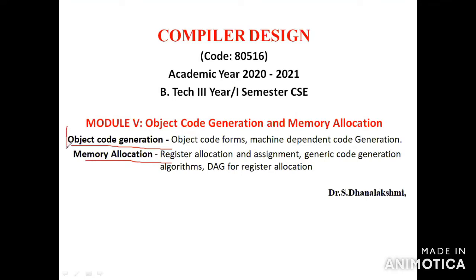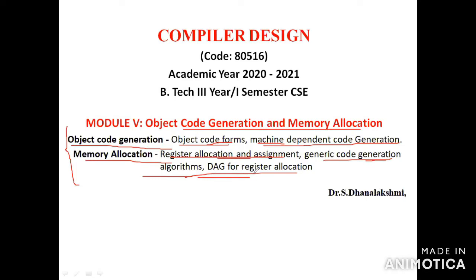So we are dividing it into parts. One is object code generation, another one is memory allocation. In object code generation, we have object code forms, machine dependent code generation, register allocation and assignment, generic code generation algorithm, and DAG for register allocation. So we have five topics in this module, and based on that you have to cover it.